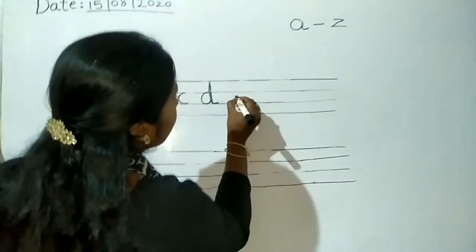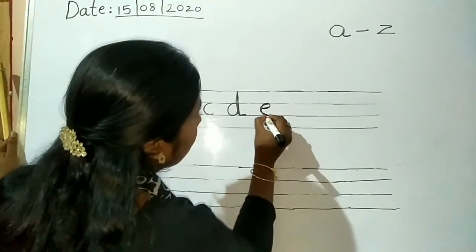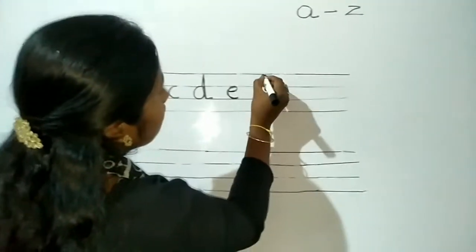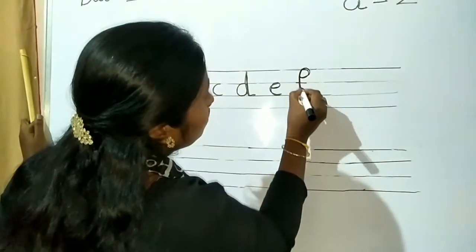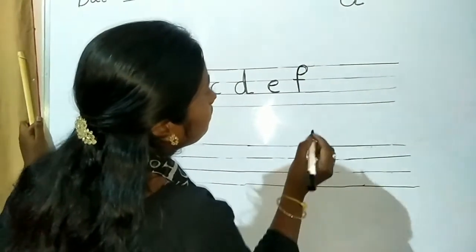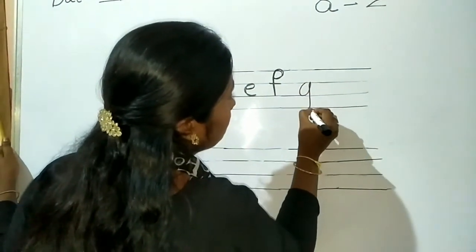Next small E. See kids, small E. Next small F. How we have to write? I am showing you. See now. F. Next letter is G. Good. G.